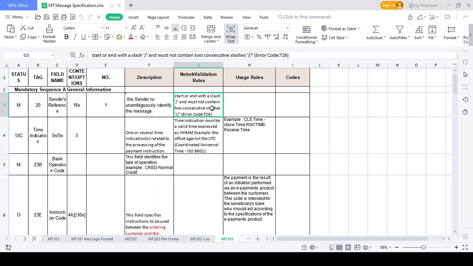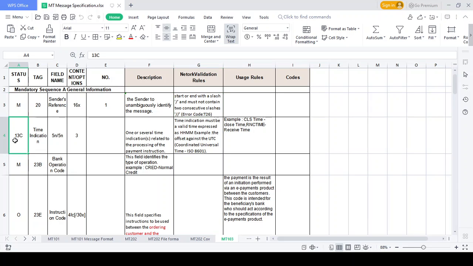It can start or end with a slash, but not two consecutive slashes. You can put only one slash. Suppose I initiate the transaction, it is automatically generated in my bank. In case two slashes come, that is not a standard format. If I don't mention this condition, the bank might generate two slashes, sometimes even three, and you get an error message. That is the standard format: you can start or end with a slash, that's it. You can use the same format for all the banks that use the SWIFT network.